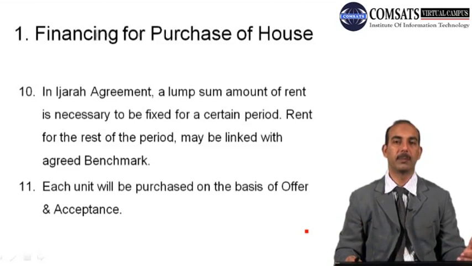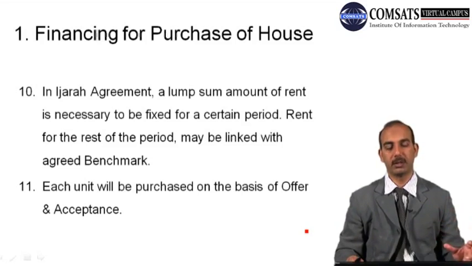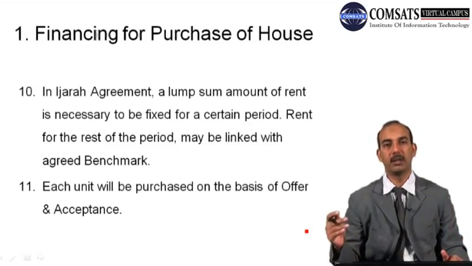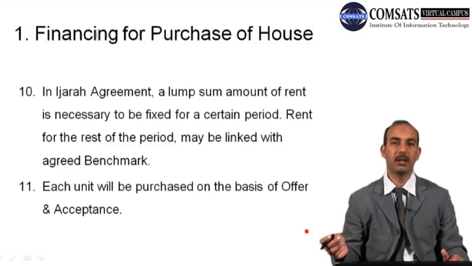But normally the practice on the ground is that people increase their rent every year by 10%, but this is not a compulsion. It can be agreed upon between the two parties, and it may be said in the terms and conditions that after every 6 months the market trends will be observed, and then again the rent will be fixed.